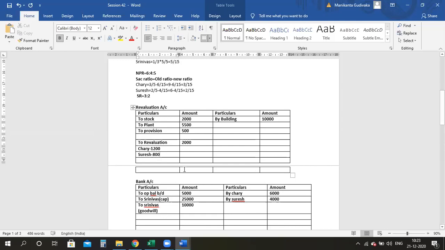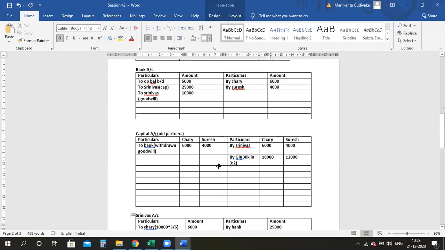So here on both these sides, your 10,000 is there. By writing this entry, you are closing your revaluation account. Now the thing is, where will you take this? This revaluation profit has to be taken into your old partners' capital accounts by writing by revaluation profit, completing the double entry.